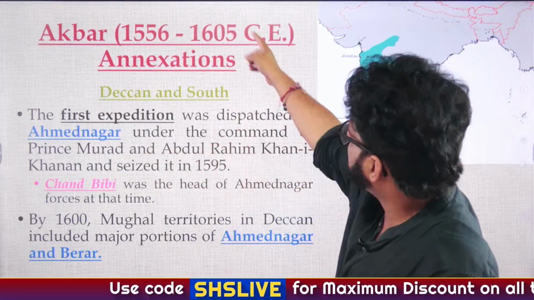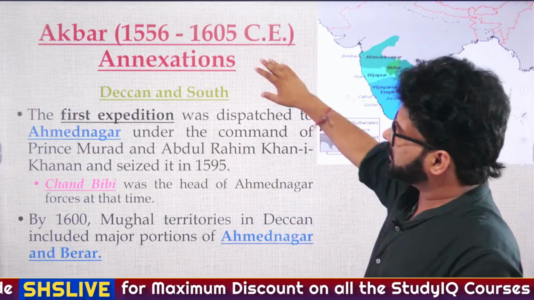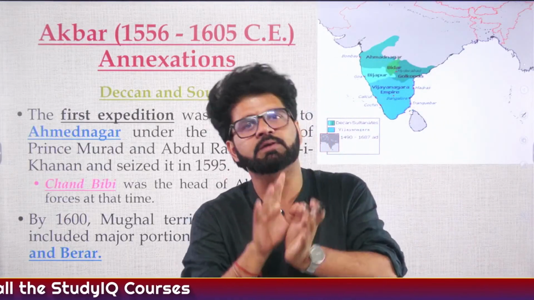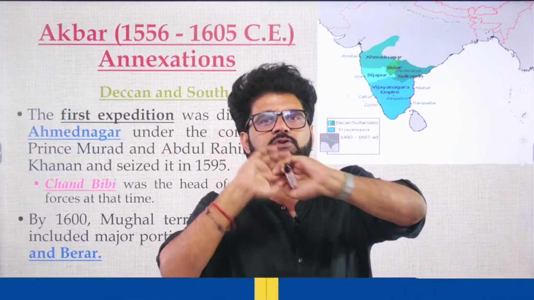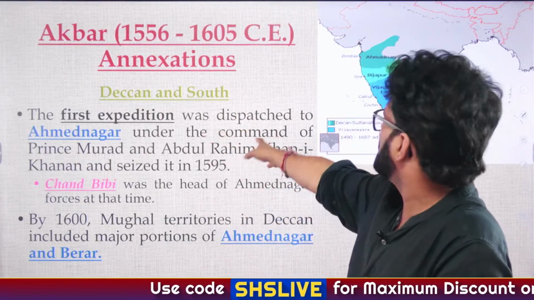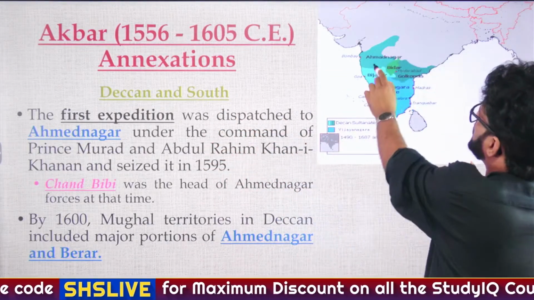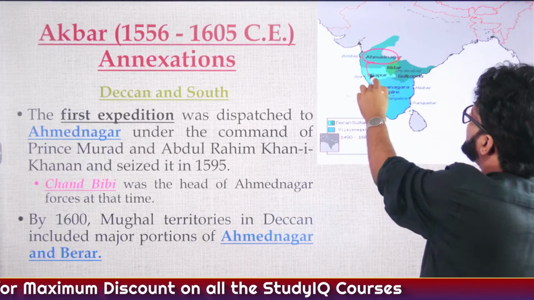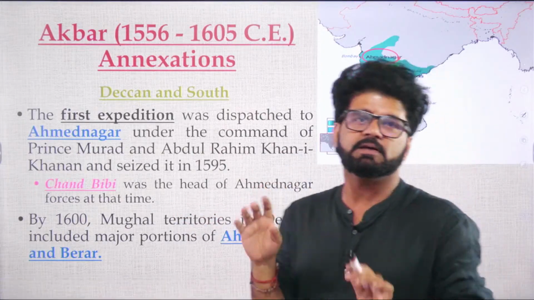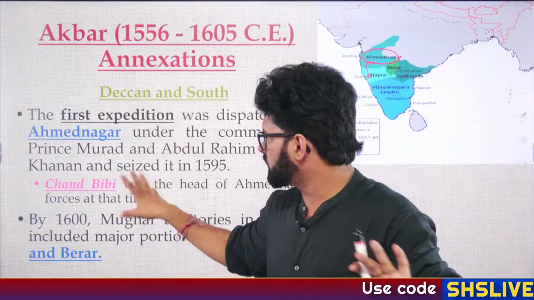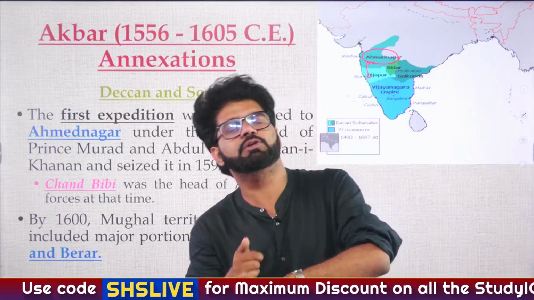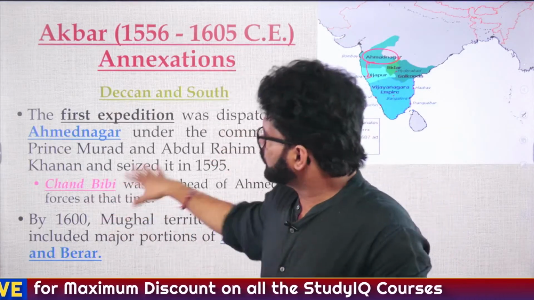So, this is Akbar's slide. We'll talk about Mughals later on. Then we'll talk about this again. So, 1556 to 1605 is Akbar's reign, almost 49 years. Same 49 years Aurangzeb will also be ruling, right? So, in the 1590s, he is sending his first expedition to Deccan and South, and that is to Ahmednagar. And we have discussed Chand Bibi, she was born in Ahmednagar, she was married in Bijapur, and during this particular period of time, she came back to Ahmednagar to lead Ahmednagar's army. So, she is a brilliant and very brave woman. So, please remember Chand Bibi, just like you will remember Razia Sultan, just like you will remember Rudrama Devi, do keep Chand Bibi in mind as well.